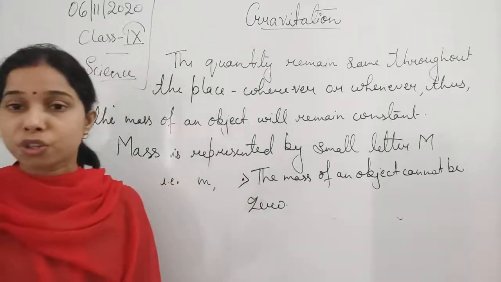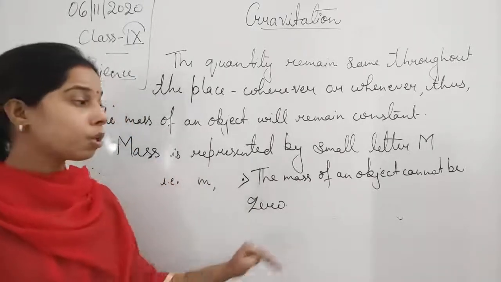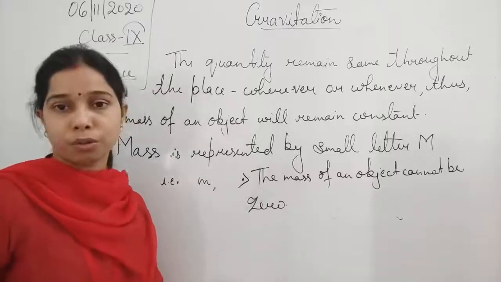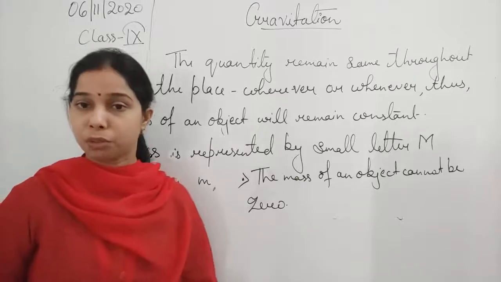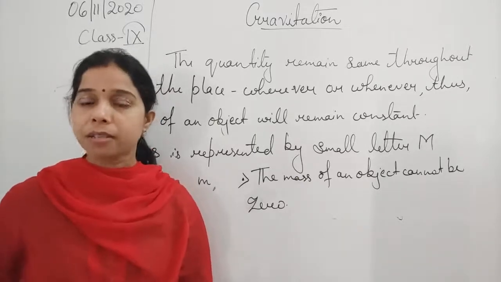It will not change. It will remain constant, so it cannot be zero also. So we can say that the mass of the object cannot be zero. So these are some of the properties of the mass.